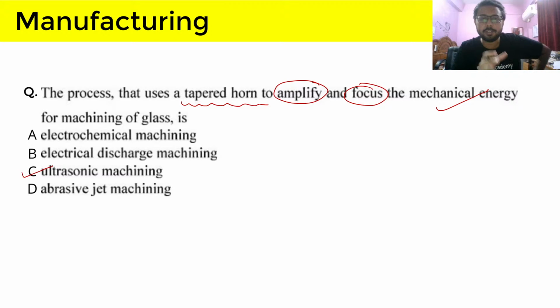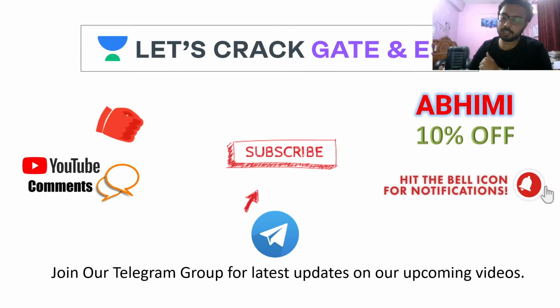I have already told you that whenever you answer a question, after answering it, see what information you can get from the question. Don't just see tapered horn, ultrasonic machining, that will be the correct answer, and move forward. See what you can learn from this question, because this is the official information provided by the IIT team that prepared the GATE paper. So you can get the data here that a tapered horn is used to amplify and focus the mechanical energy. So that's it for today's class.